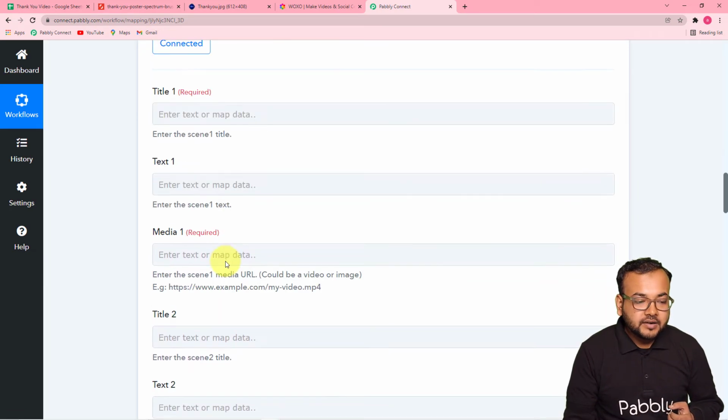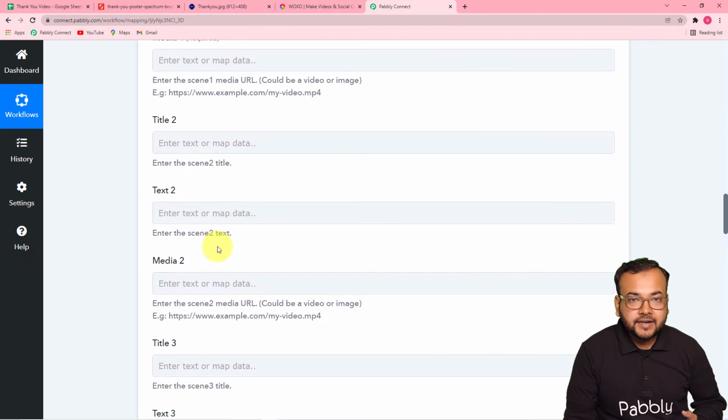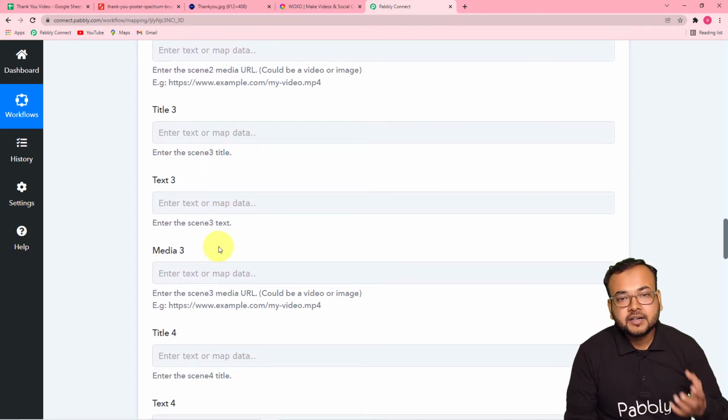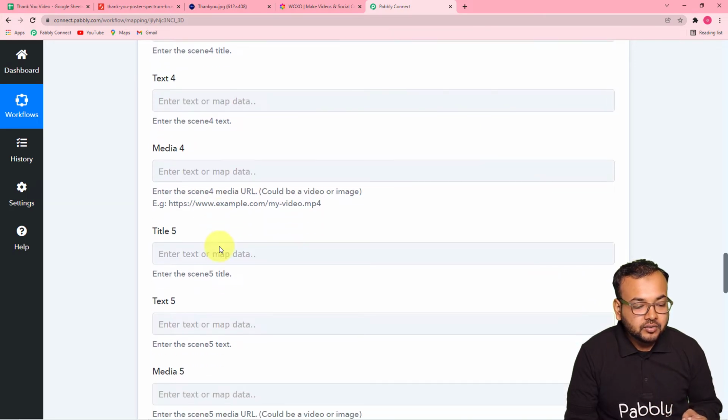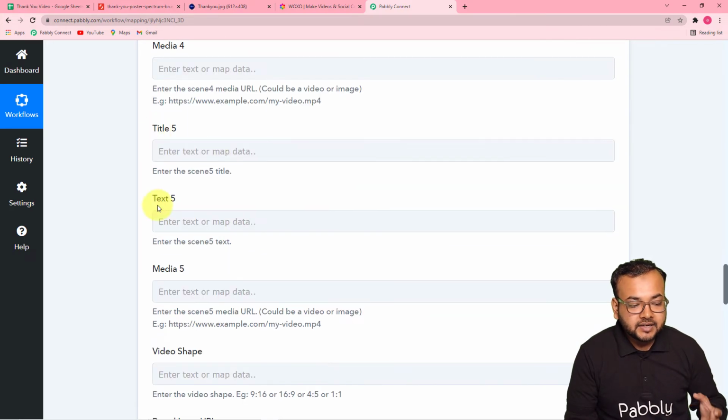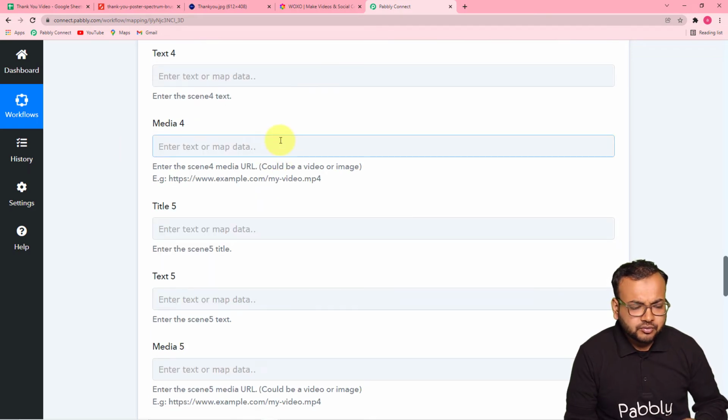Okay. Now it is asking for all these things that we have in a spreadsheet. That is title one, text one, media one. And guys, you can create a native video with the help of 5 texts and photos, so it will provide you fields for 5 texts and photos. But now we have 3 photos just to show you the demo, so we can leave all these things blank.